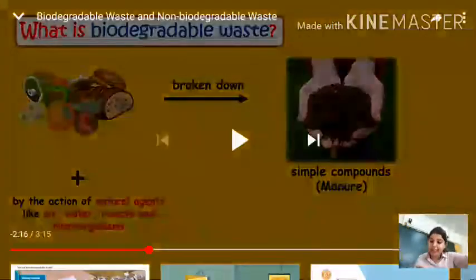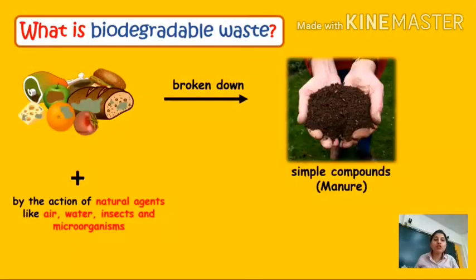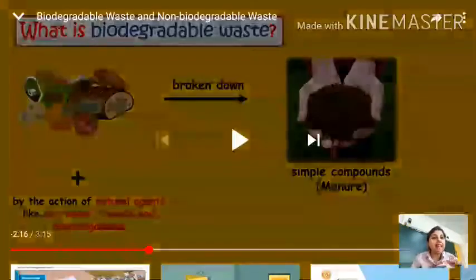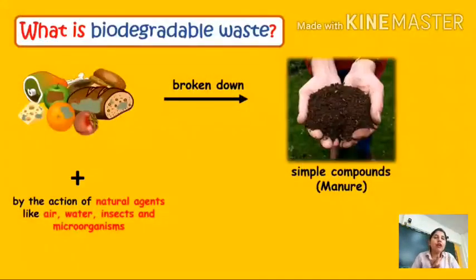Biodegradable waste consists of leftover food, peels of vegetables or fruits, paper, and plant waste in the form of fallen leaves, petals and twigs. All these come under biodegradable waste, which can break down and get mixed into the soil. Such waste is decomposed by bacteria and earthworms, and it can safely be mixed with the soil to make it fertile.